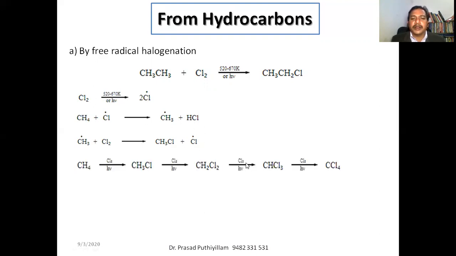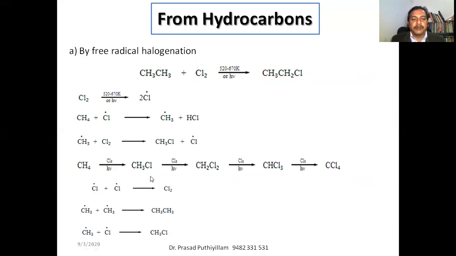Now this reaction will continue like this. The same process will continue, and it will finally end up with carbon tetrachloride. That means all the hydrogen will be replaced. If you are not doing this free radical halogenation in a controlled way, you may end up with a complete substitution. All the hydrogen will be substituted with the corresponding halogen atom.